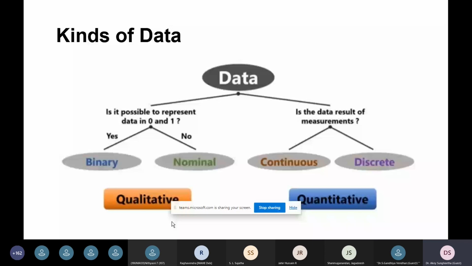Then in the quantitative, again, we can have some discrete values. The discrete values are not continuous and do not have a regular interval. It has a discrete set of values. So these are two kinds of data.